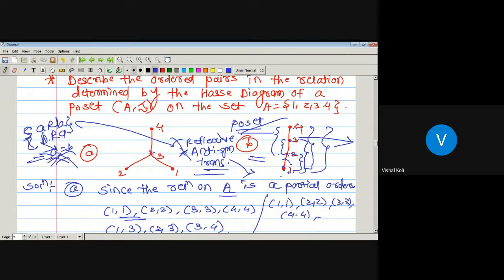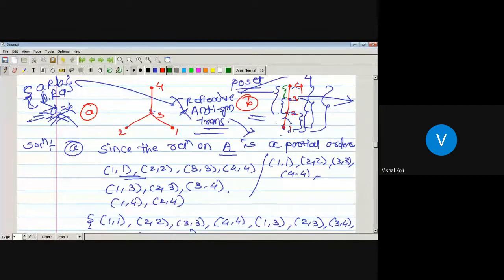Okay, now the last one. 3 is related to 4, since there is an edge joining these two elements, and 4 is at some higher level than 3. Then (3, 4) must belong to our given partially ordered set. So this will be a pair which belongs to our partially ordered set.